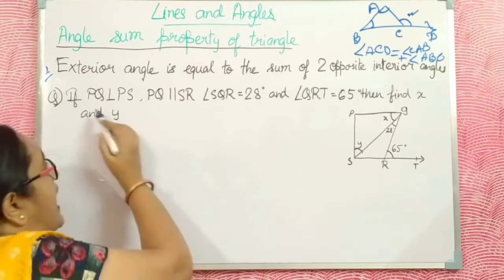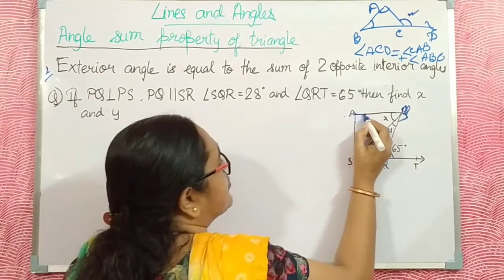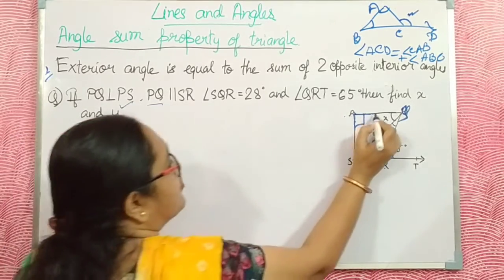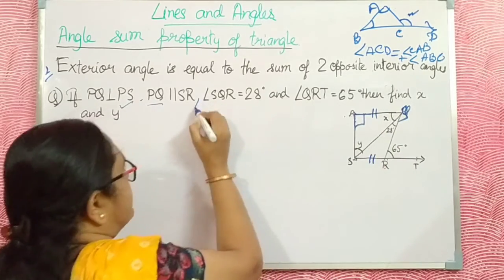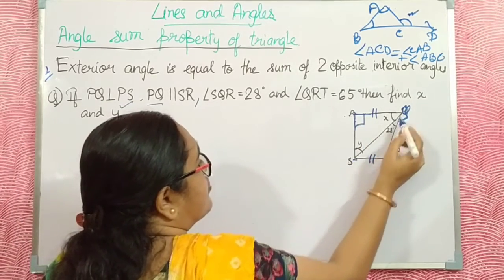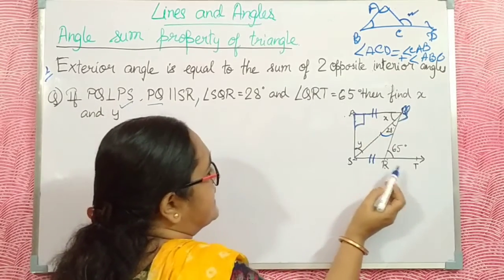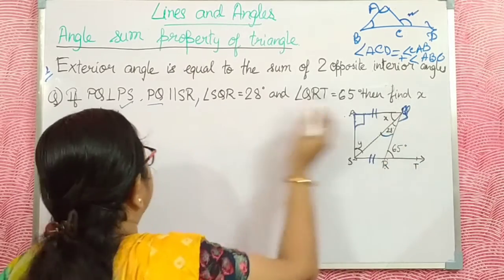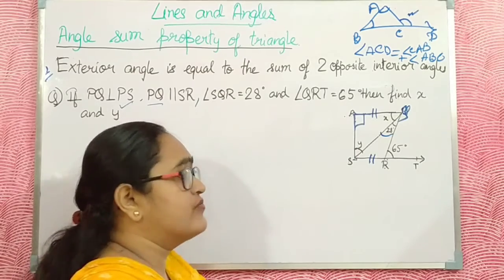Now I discuss a sum under these properties. If PQ is perpendicular to PS and PQ is parallel to SR, and this is the given data, and angle SQR is 28 degrees and angle QRT is 65 degrees, then find X and Y.